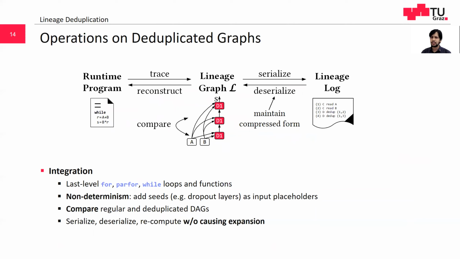We extended the deduplication logic to integrate the key features of basic lineage tracing. To address non-determinism, such as dropout layers, we add the seeds as literal inputs to the single dedup lineage items. Similarly, to avoid expansion of a deduplicated DAG, we extended equals to compare regular and deduplicated DAGs. And we extended the program reconstruction logic as well to compile lineage patches as functions.